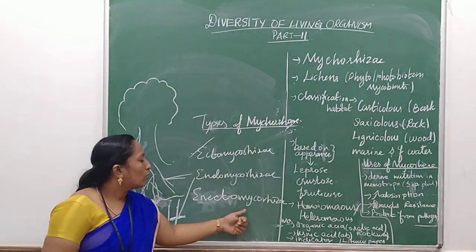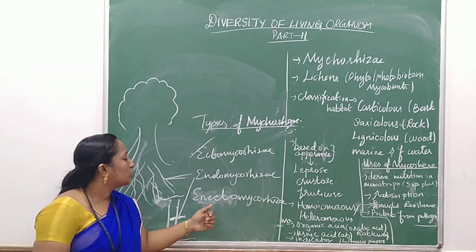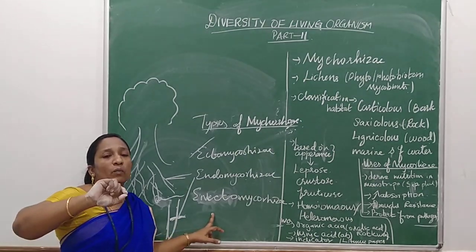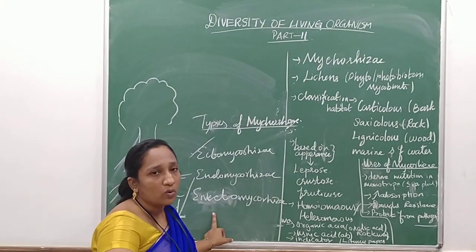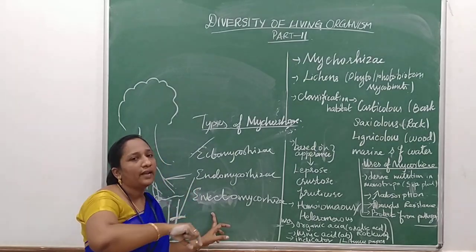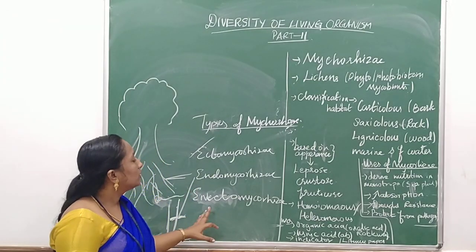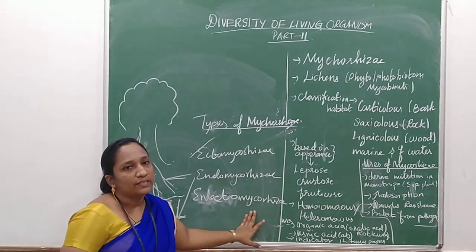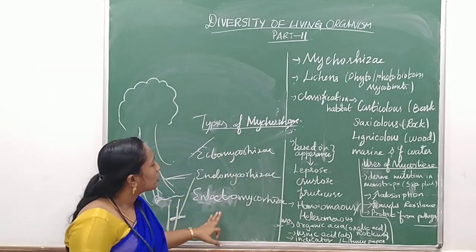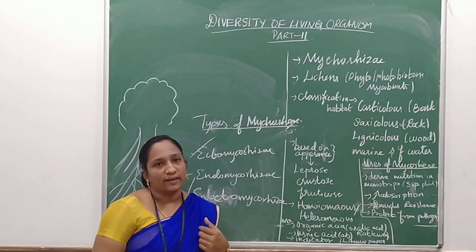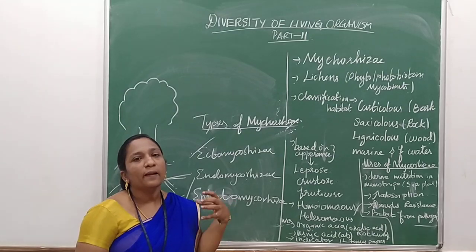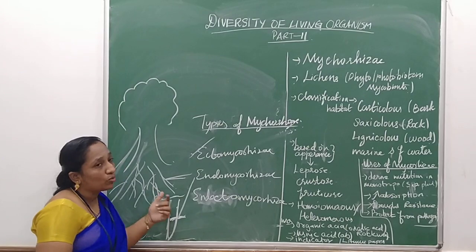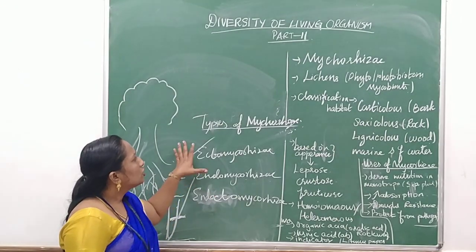And endectomycorrhizae means some part of the hyphae is present outside and some part penetrates inside the root of the plant. So that is called endecto. What is it said to be? Endectomycorrhizae. So there are 3 types of mycorrhizae based on their presence in the root or the distance between the root and fungi. So these are the types.